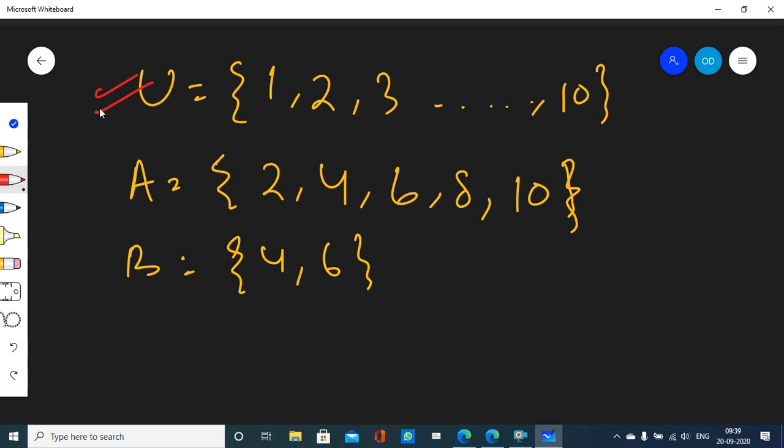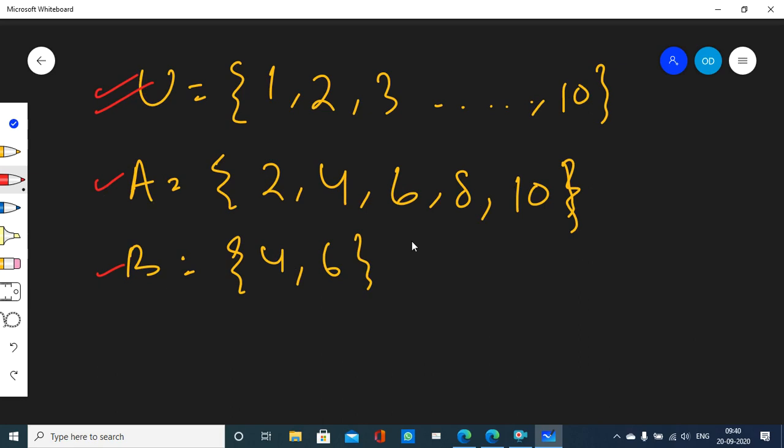But remember, whatever sets you are working with, right now we are working with two sets A, B, and both of them are subsets of the universal set. All the elements of set A come from the universal set itself. All the elements of set B also come from the universal set itself. Are we clear on that?